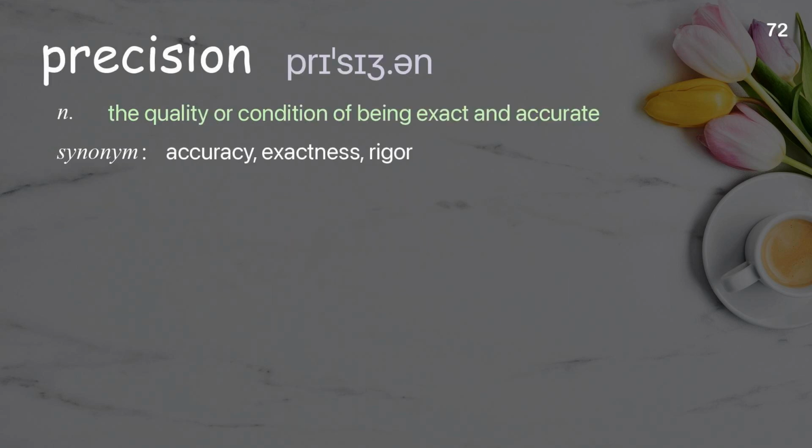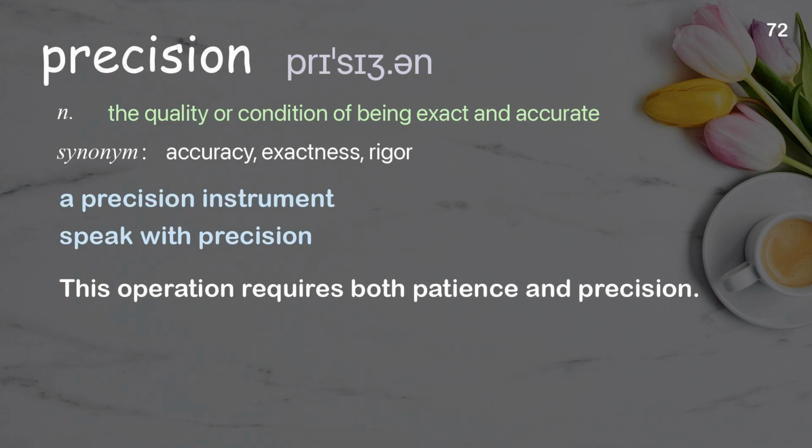Precision: The quality or condition of being exact and accurate. Examples: A precision instrument. Speak with precision. This operation requires both patience and precision.